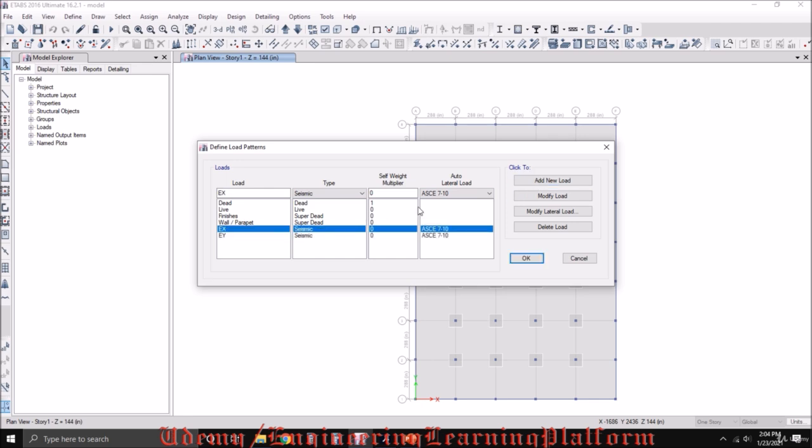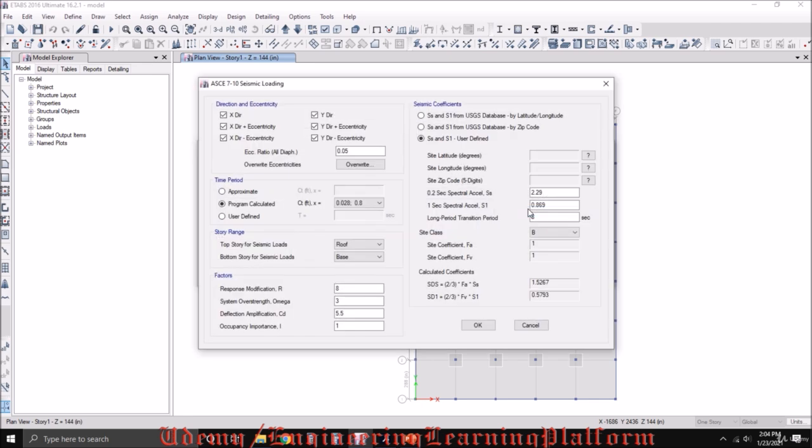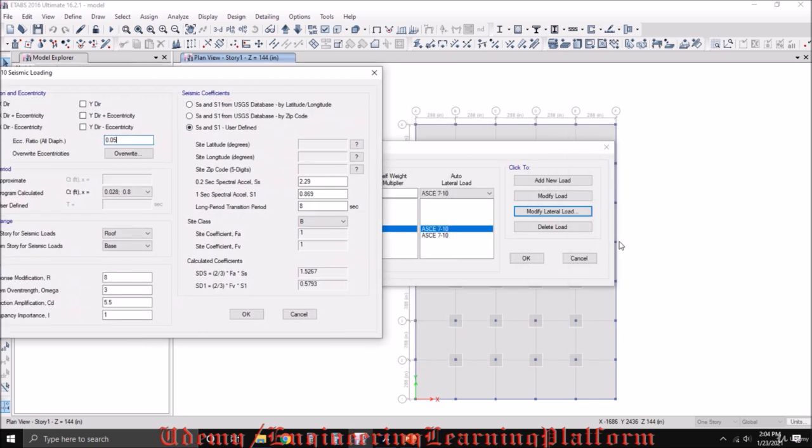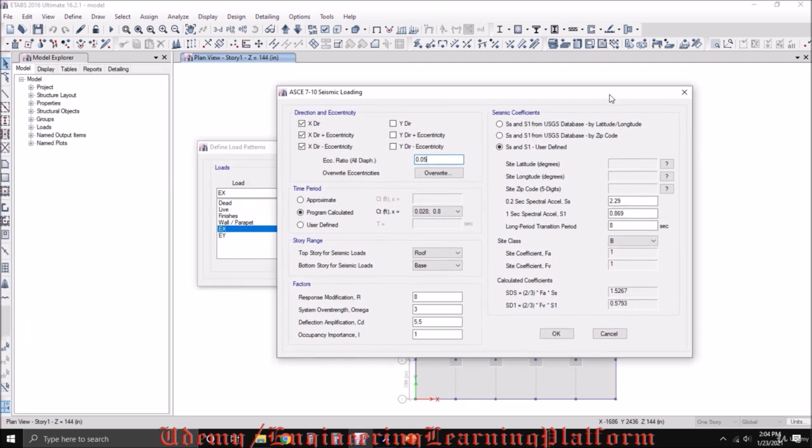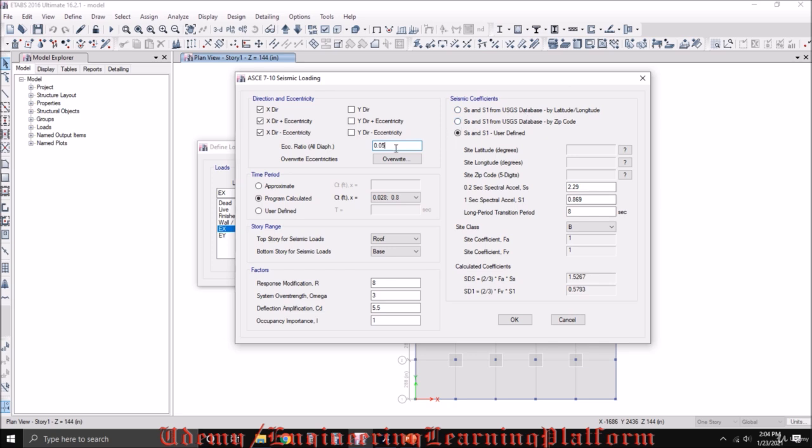For earthquake in X direction, click on modify load. You need to uncheck the Y directional loads. Eccentricity ratio for the diaphragm, use the code minimum of 5%. That means when the earthquake load is applied to the structure, it will also be applied at a 5% eccentricity, causing a twisting moment. The time period is calculated by the approximate method and the program calculated method. We need the function of CT and X.